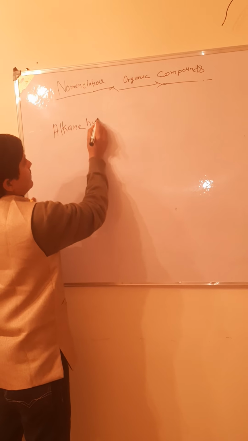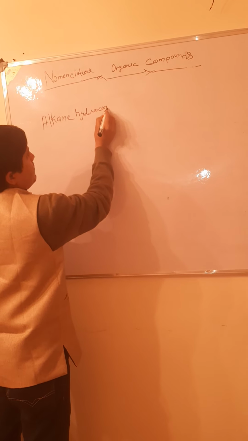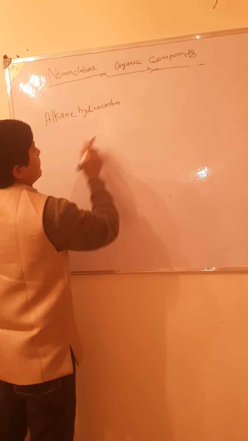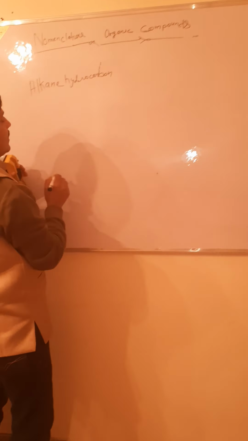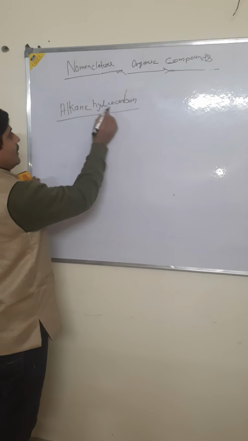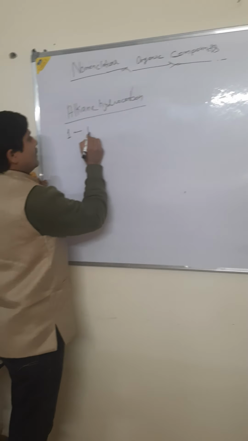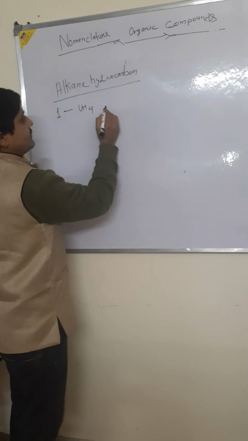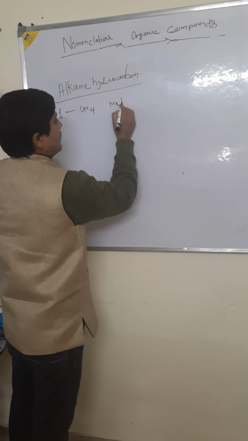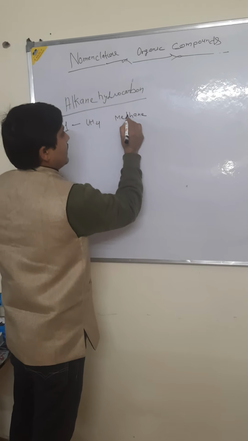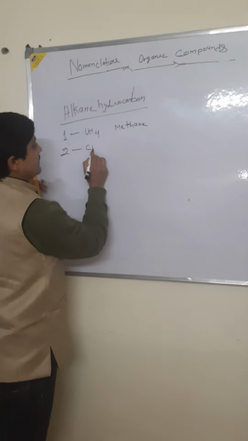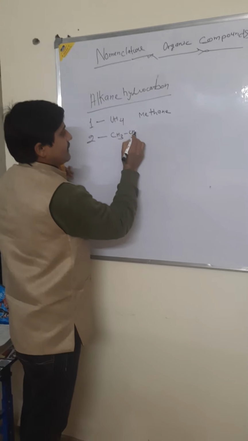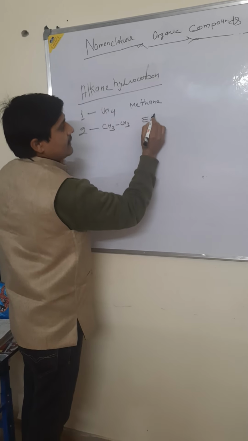Alkane hydrocarbon. CH4, methane. Number 2, CH3, ethane.